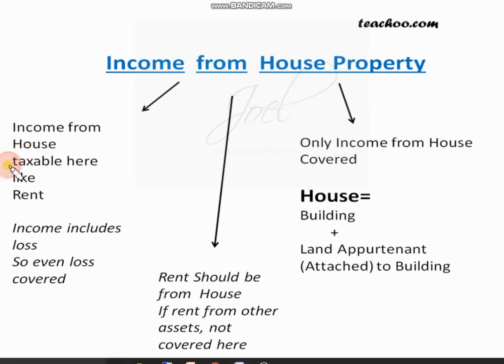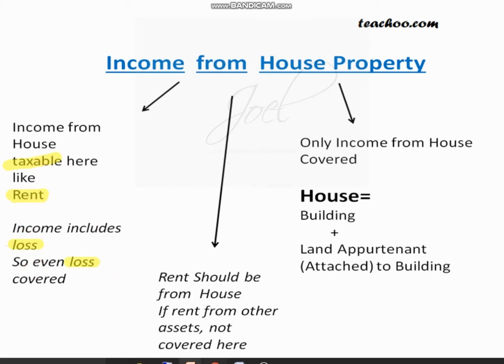So what is taxable? First of all, what is taxable is rent. You will get an income in the form of rent, and that rent is taxable in the hands of the assessee. Now this income may also include loss. Loss is also considered in the income. So you have some income and some loss, both are adjusted, and finally you will pay tax. That is the essential thing. Even loss will be covered in the income you earn in the house property.